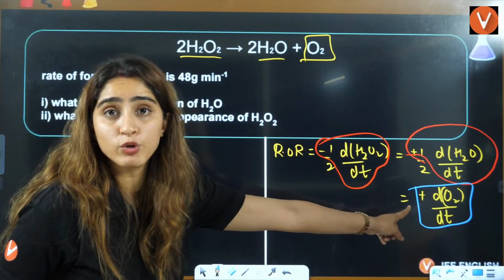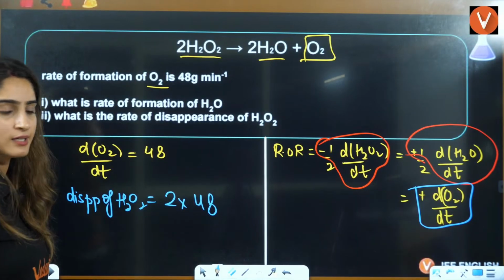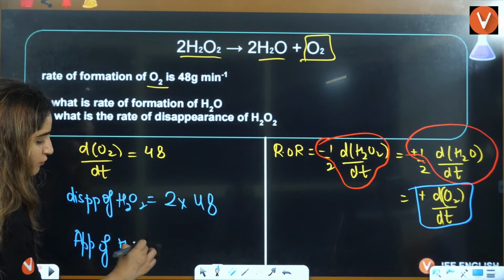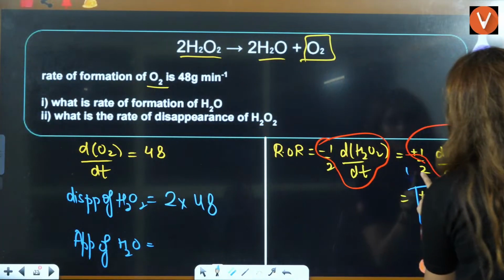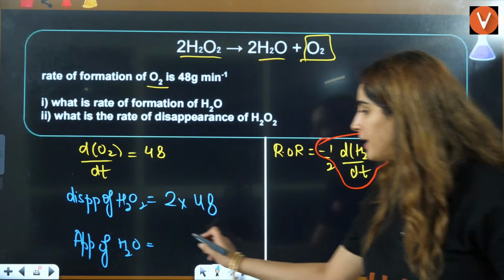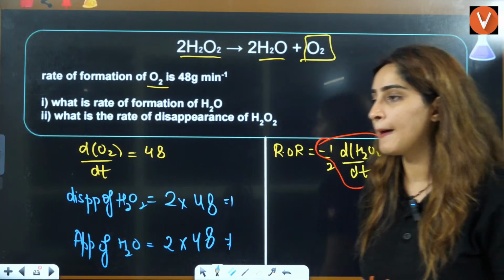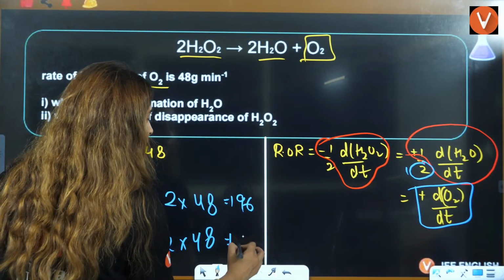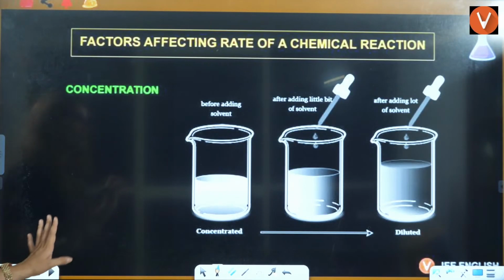Because this 2 will come to the numerator side, so it will be 2 into 48, right? Then what about the appearance of H2? That will be this 2 multiplied by this, which will be your appearance of H2. So that will be 2 into 48 again, and that is going to be your answer here. Both are 96 gram per meter. Okay, students, so that is your answer.